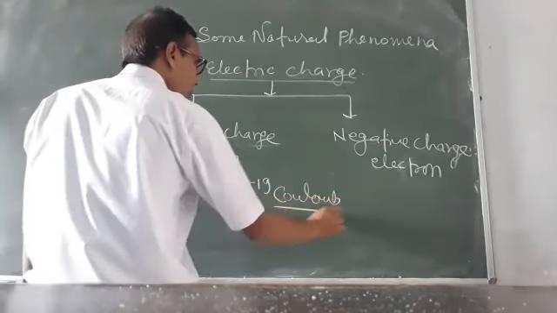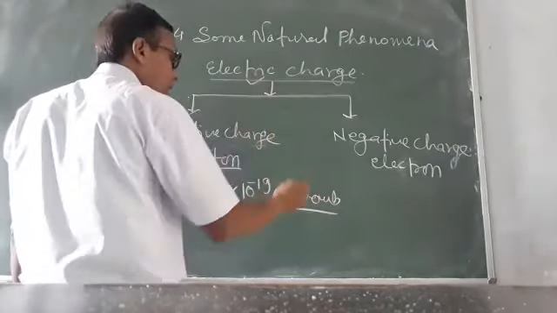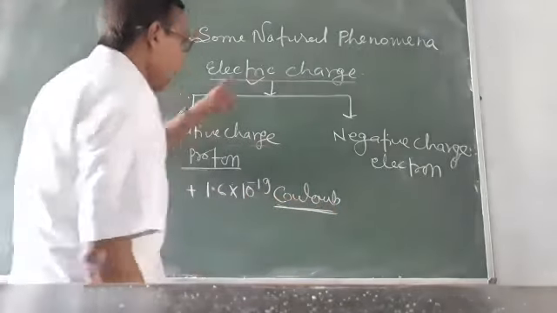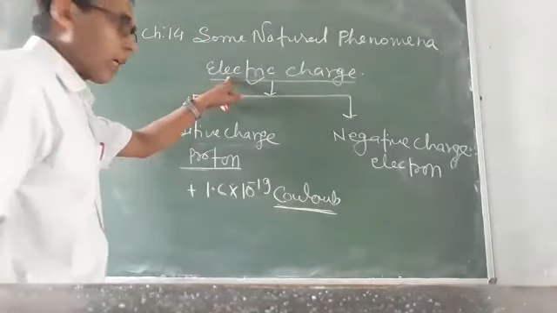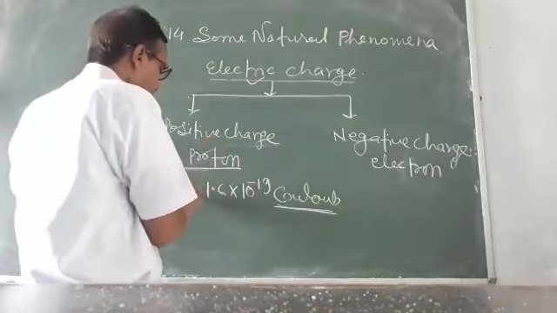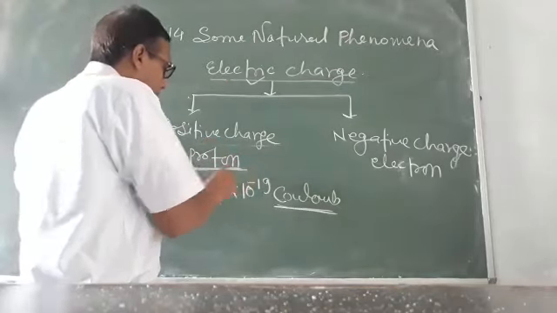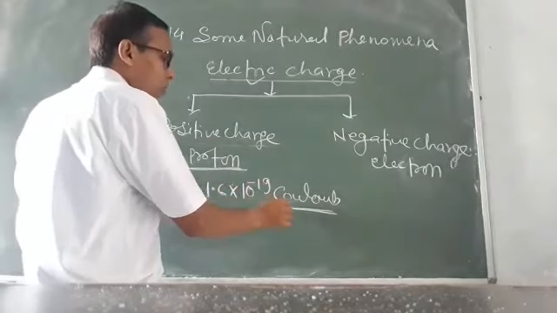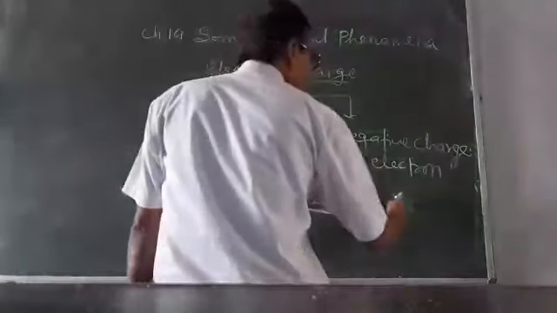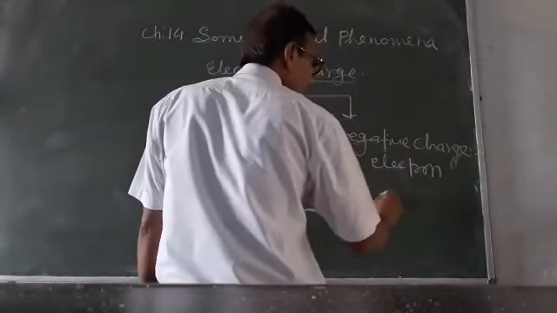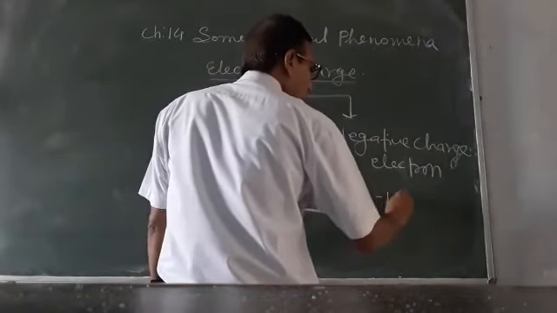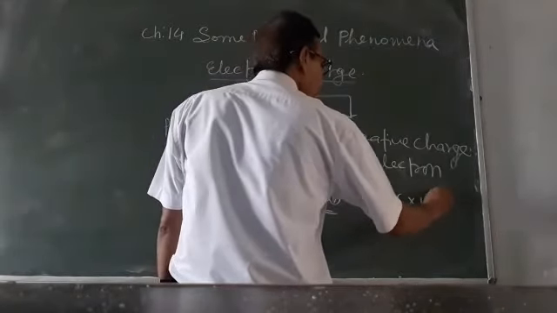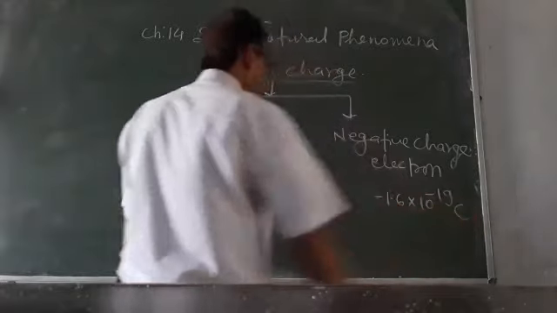What is coulomb? Electric charge is measured in coulomb. That is, the SI unit of electric charge is coulomb. So proton has plus 1.6 into 10 to the power minus 19 coulomb charge, and electron, because it is a negatively charged particle, has minus 1.6 into 10 to the power minus 19 coulomb.